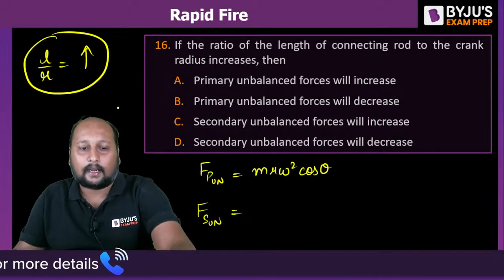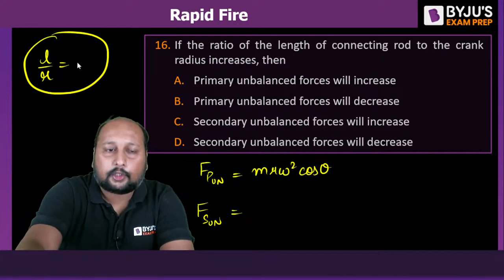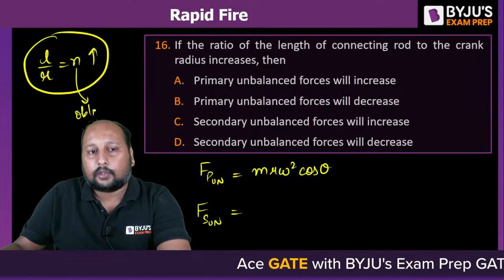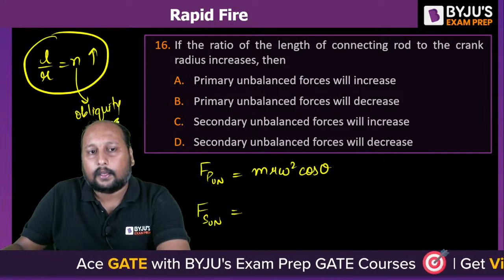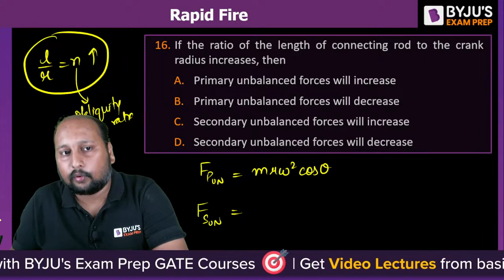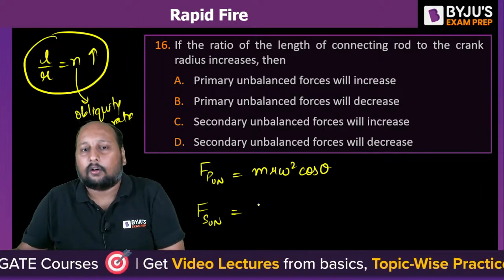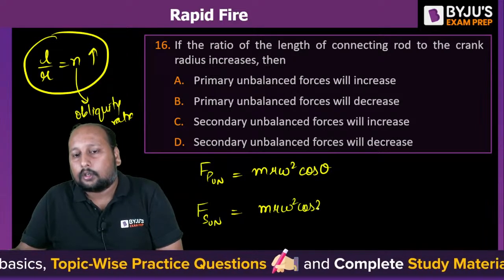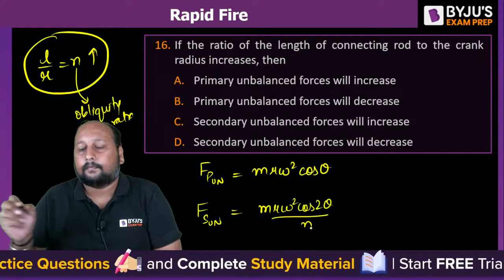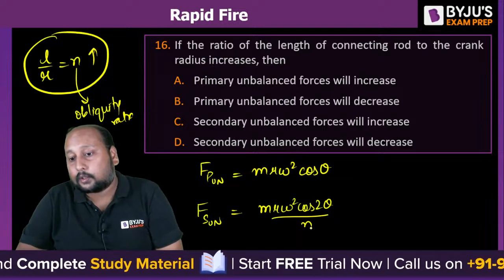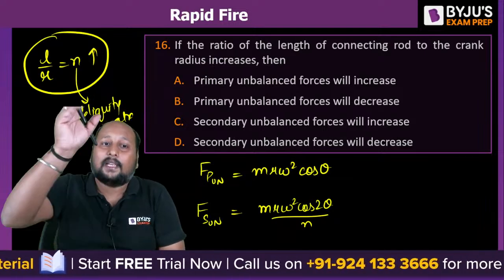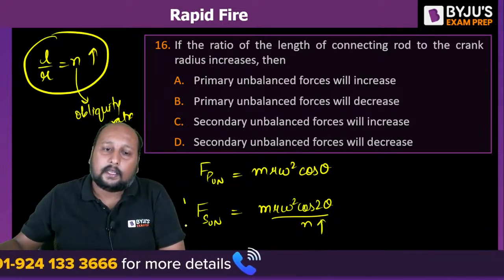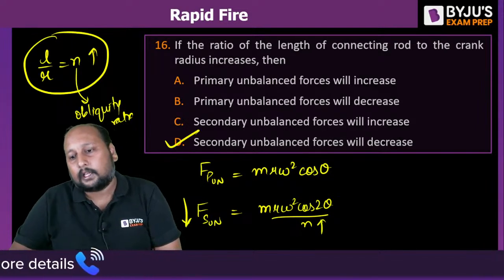Because this L by R is nothing but the obliquity ratio, this is N. And the obliquity ratio only comes under the discussion of the secondary unbalanced force, that is m r omega square cos 2 theta by N. If you increase the value of N, the secondary unbalanced force is going to decrease. There is no change in the primary unbalanced force.